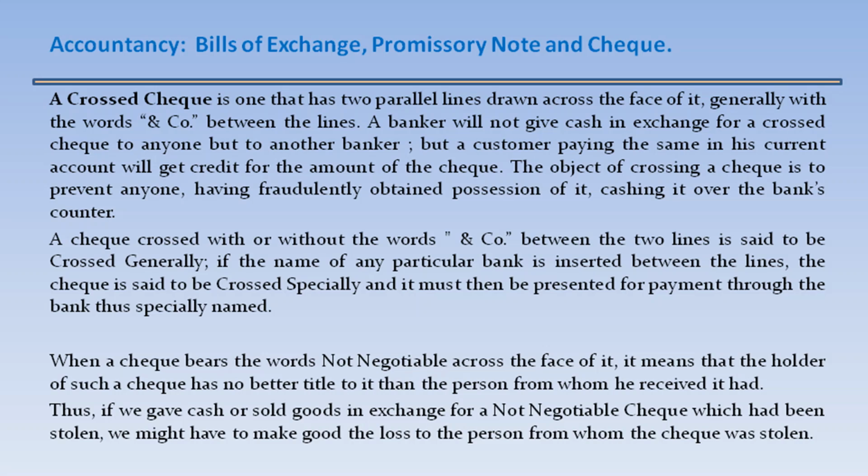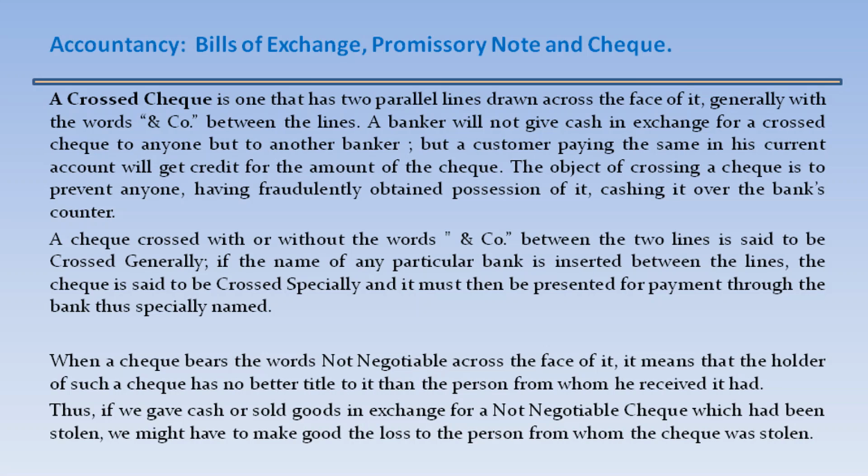A crossed check is one that has two parallel lines drawn across the face of it, generally with the words "and company" between the lines. A banker will not give cash in exchange for a crossed check to anyone but another banker, but a customer paying the same into his current account will get credit for the amount of the check. The object of crossing a check is to prevent anyone having fraudulently obtained possession of it from cashing it over the bank counter.